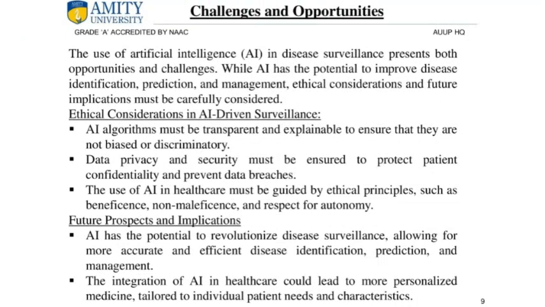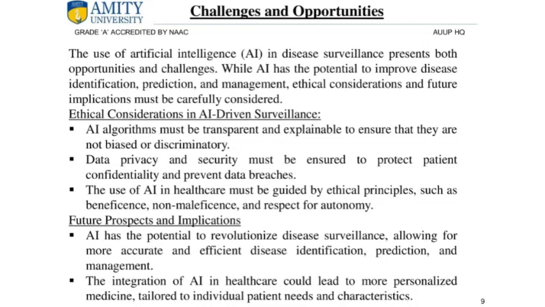Challenges and opportunities. The use of artificial intelligence (AI) in disease surveillance presents both opportunities and challenges. While AI has the potential to improve disease identification, prediction, and management, ethical considerations and future implications must be carefully considered. Ethical considerations in AI driven surveillance.